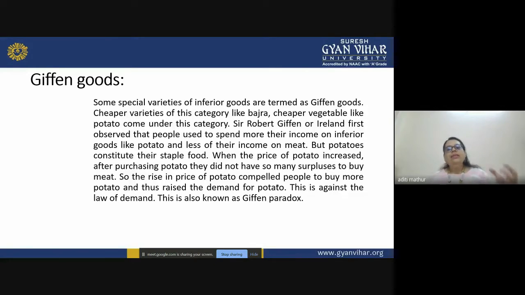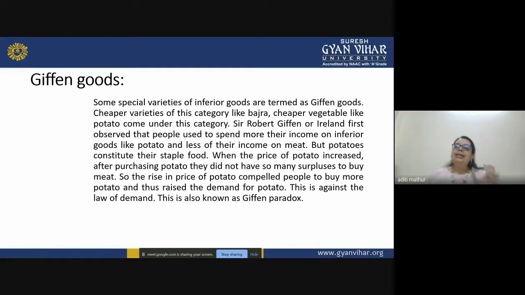When the prices of potato increased, the farmer did not have enough money to buy the meat. So instead of buying less potato, with the amount he was left with, he bought more potato. So see, when the prices increased, he still bought potato.